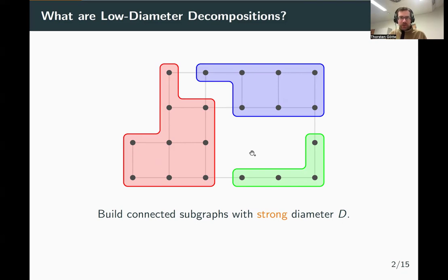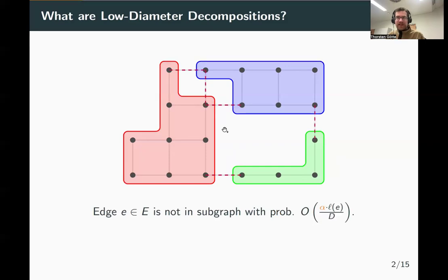In particular, what we want is as few edges as possible to be cut between the subgraphs. And by cut, we mean that one endpoint of an edge is in one subgraph and the other endpoint is in another subgraph. So here in this example, we have 5 edges that are cut between the subgraphs, namely 3 up here, which are between the red and blue subgraphs, 1 down here between the red and the green, and 1 here on the right side between the green and the blue.